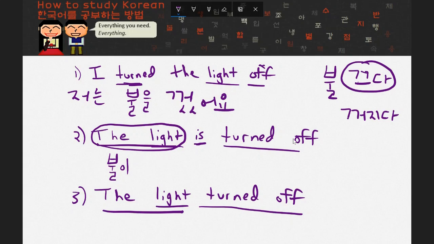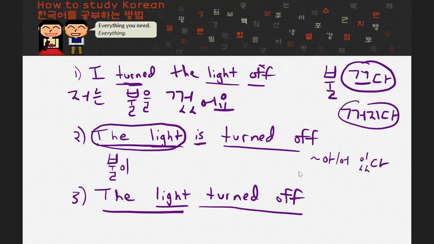And now if I ever want to indicate that something is turned off or turned on, or something is open or closed, in the state of that, where it's not something closing or opening or turning off or turning on, if I just want to indicate that it's in that state, what I want to do, as you learned in lesson 14, is add this to the passive verb. In this case, this is the passive verb here. So I'm going to add this to 거지다. And what I'm going to get out of that is